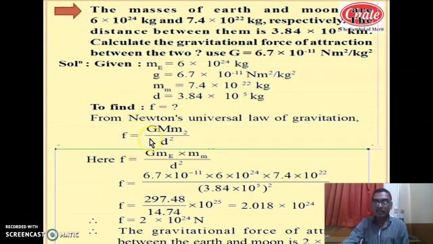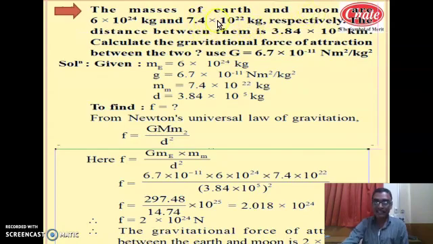Now let us start the next question, again based on Newton's universal law of gravitation. The masses of Earth and Moon are 6 into 10 raised to 24 kg and 7.4 into 10 raised to 22 kg respectively. It means the mass of Earth is this, which is the standard value you know. Now you have remembered this value. This is also a standard value, that is the mass of Moon. You can note it and remember it.